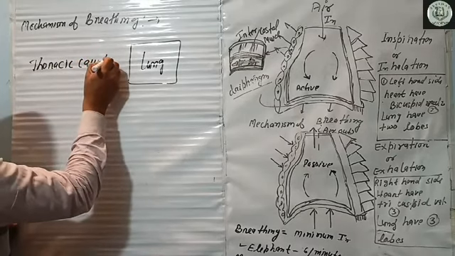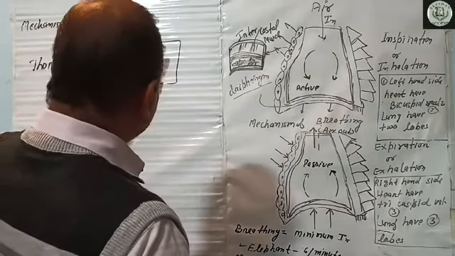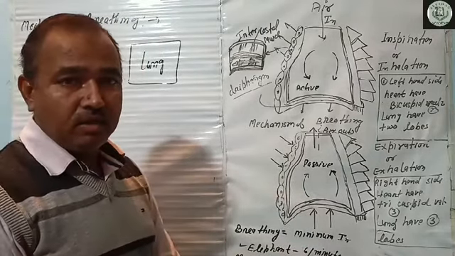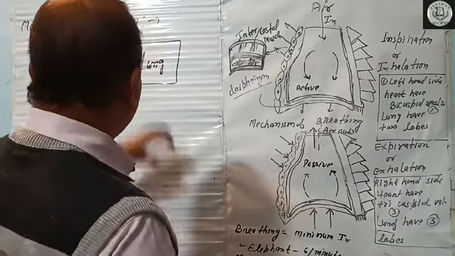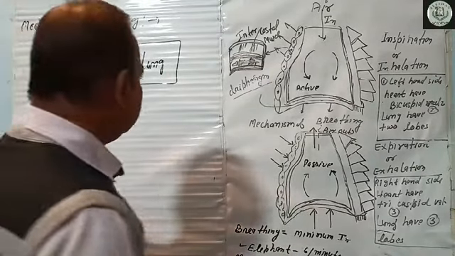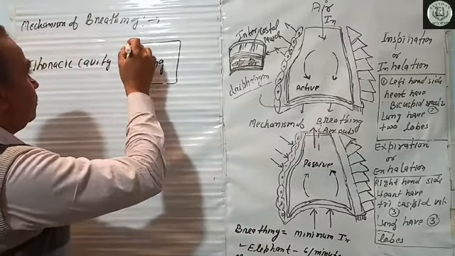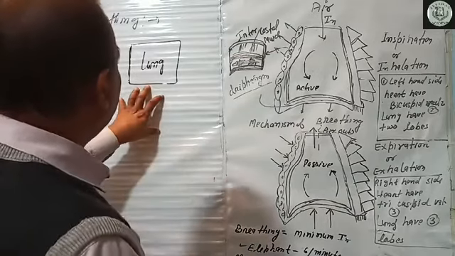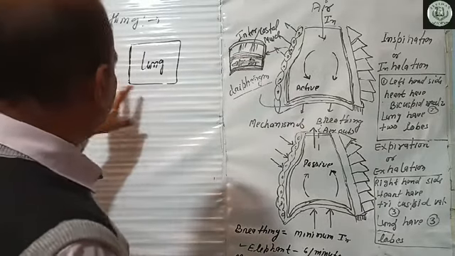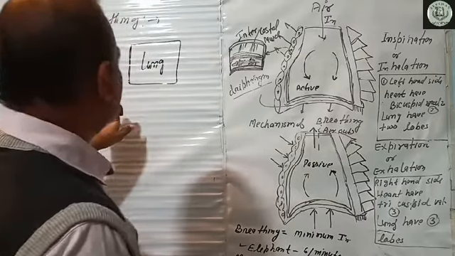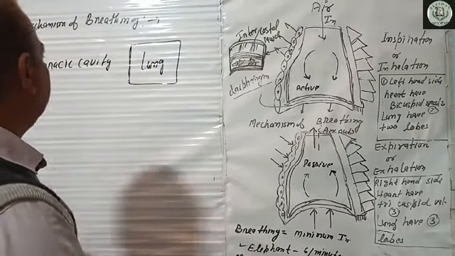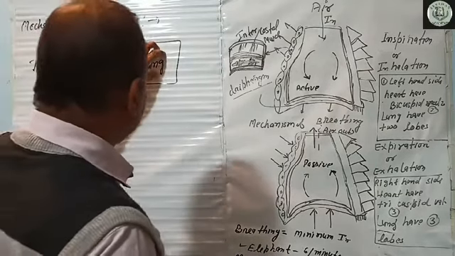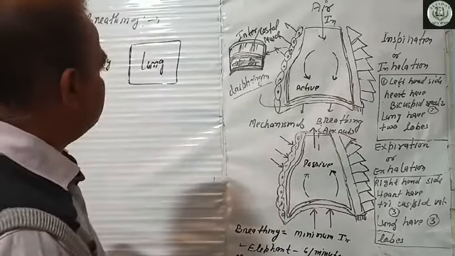thoracic cavity. It is designed so that if any change occurs in the thoracic cavity, it can lead to a change in the volume of the lungs, because lungs are attached to the ventral side, dorsal side and lateral side. Ultimately, any change in the thoracic cavity leads to a change in the lungs, because our lung is situated in an airtight chamber.